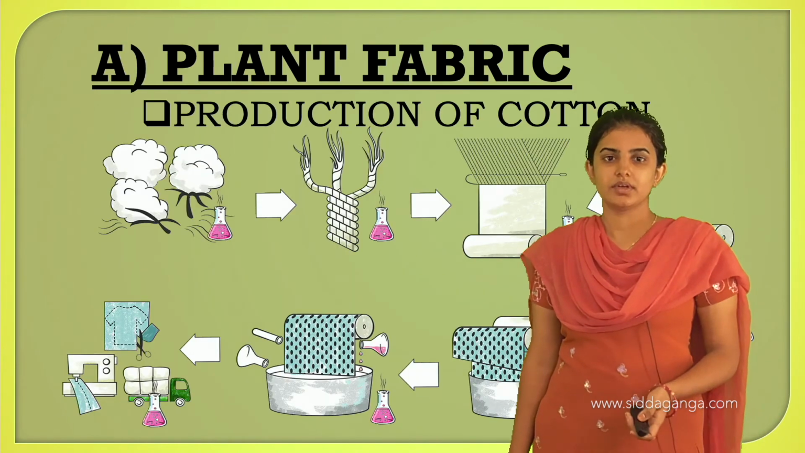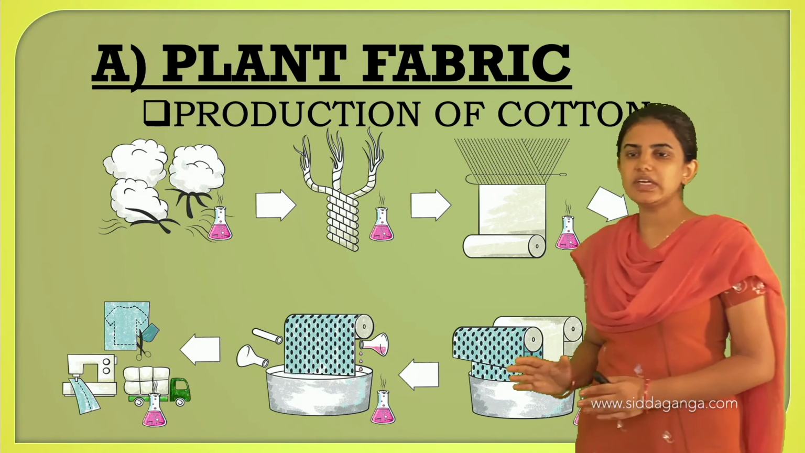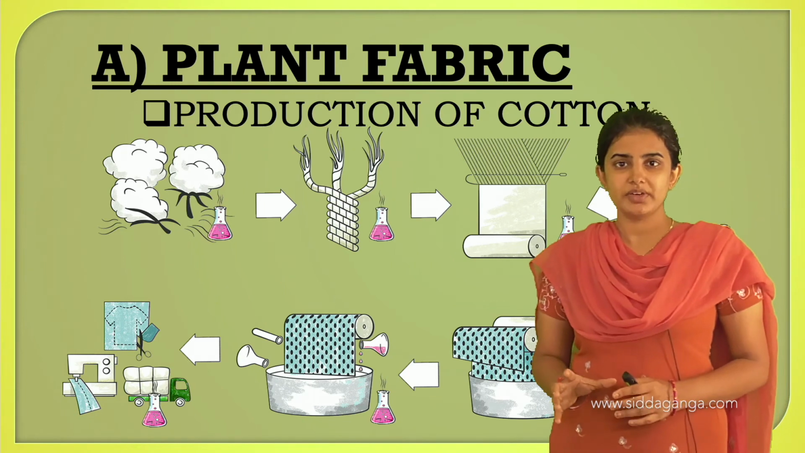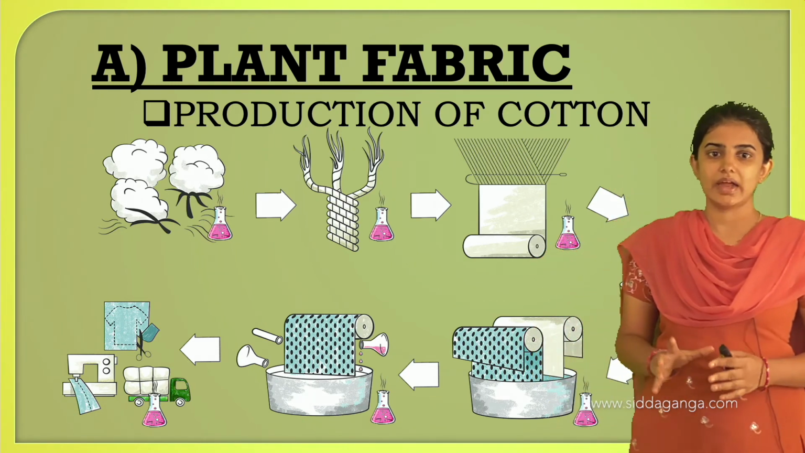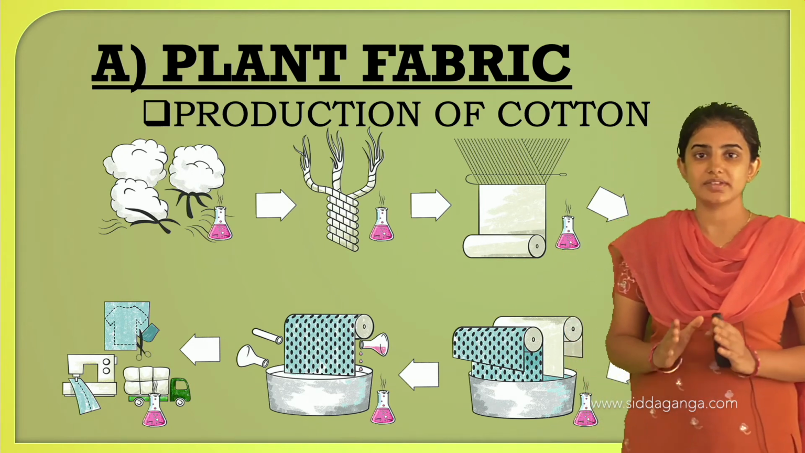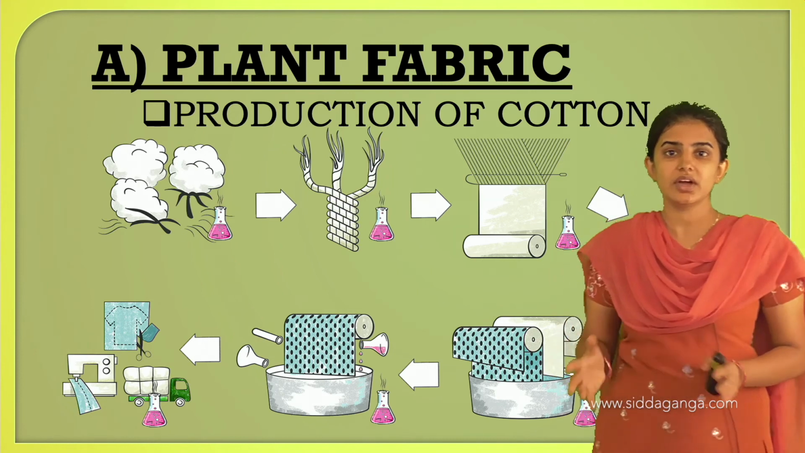Plant fiber, plant fabric, nothing but the plant fiber. Production of the cotton. See, cotton is also a plant fiber. Cotton is obtained from the cotton plant, which is an annual shrub, and these fibers are used for preparing the cotton cloth.